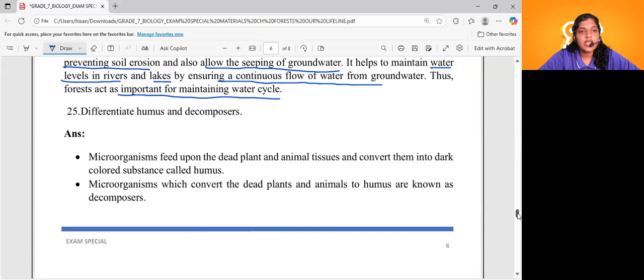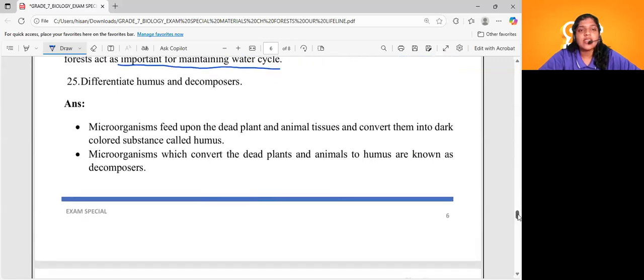Coming to question number 25. What is the major difference between humus and decomposers, dears? Very, very important, right? The concept you have to apply in this particular question is decomposition. Again the question came, which shows the importance of this particular topic. See, what is humus, dears?